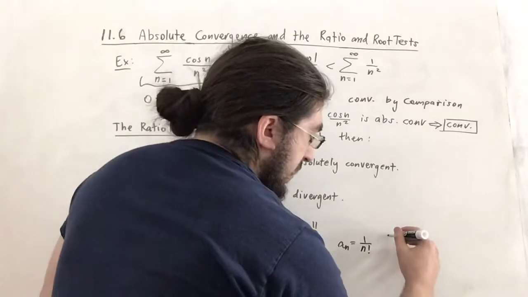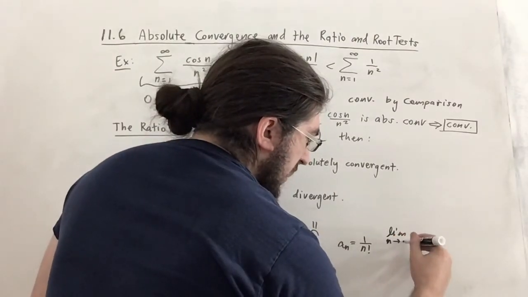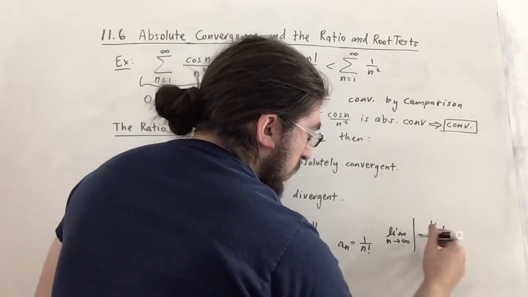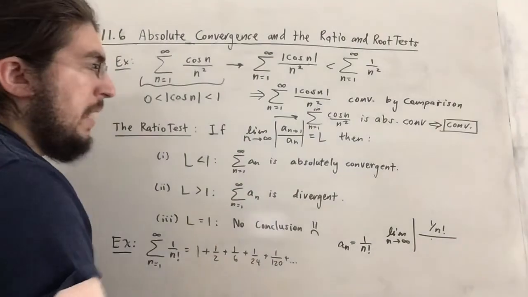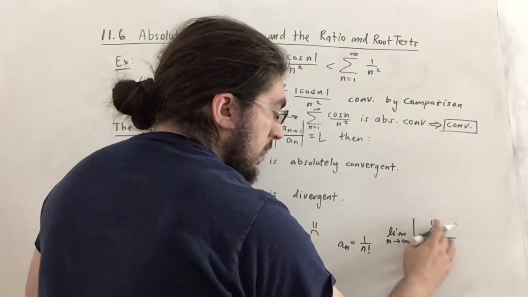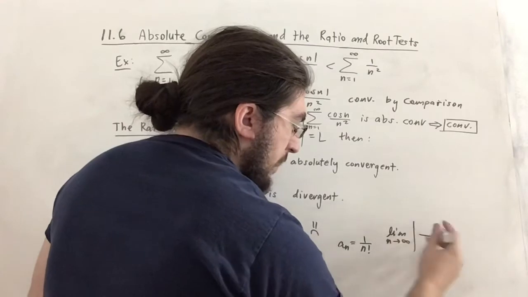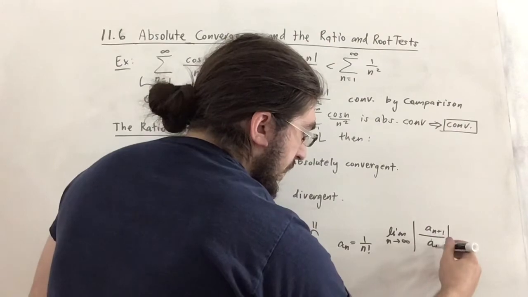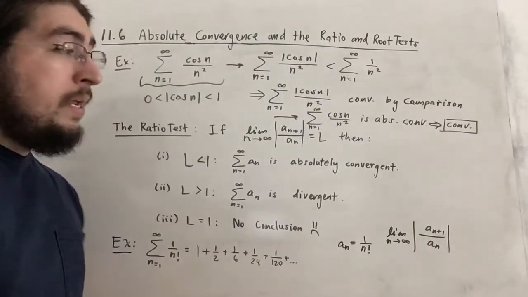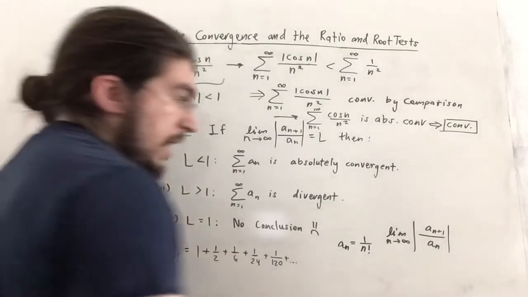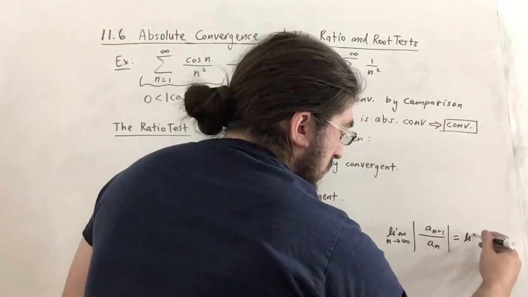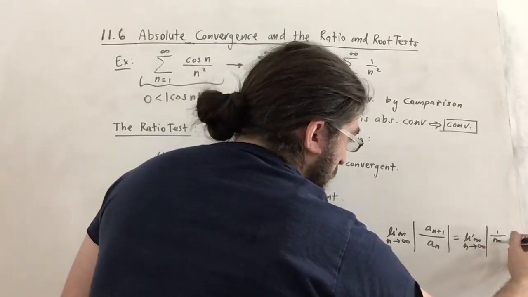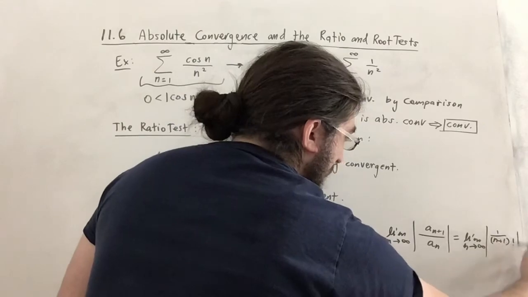And what we want to find is the limit as n goes to infinity of the absolute value of a sub n plus 1 over a sub n. So let me just write it like this, kind of formally. I was trying to skip a little bit, but it's best if we just show our work and go step by step. So we have a sub n plus 1 over a sub n. a sub n plus 1 in this case will be 1 over n plus 1 factorial. That's a limit as n goes to infinity. So it's 1 over n plus 1 factorial, just like that.